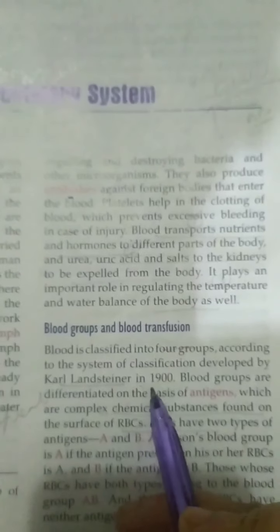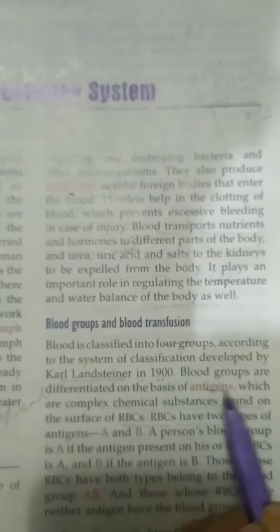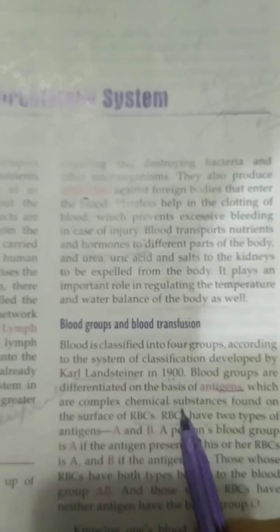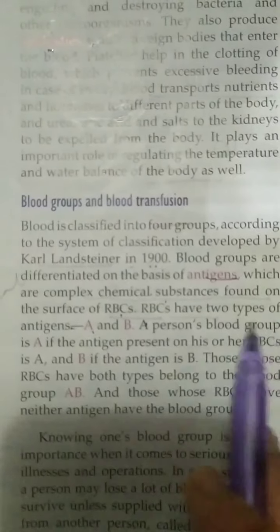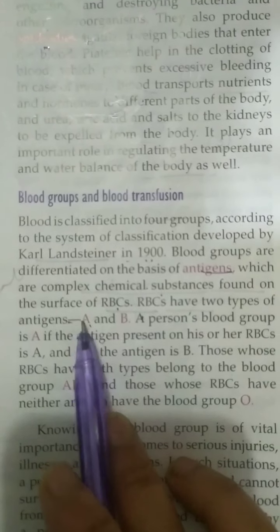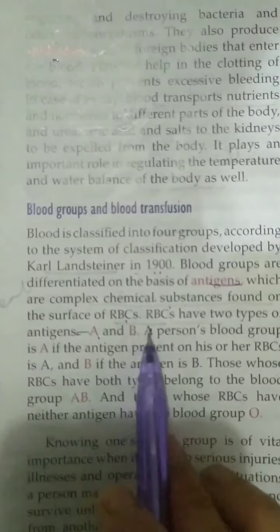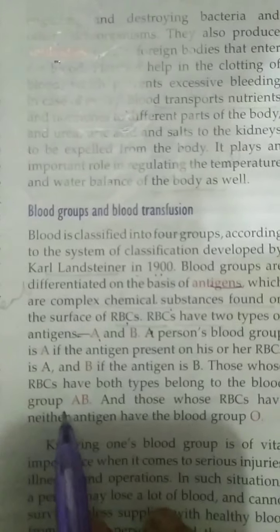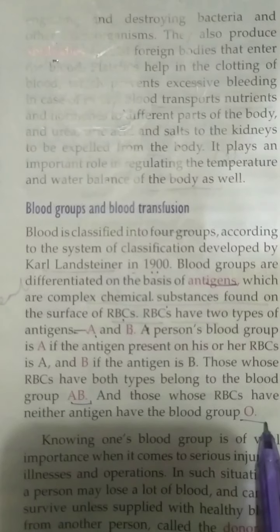Karl Landsteiner in 1900 classified the blood groups. Blood groups are differentiated on the basis of antigens, which are chemical or complex chemical substances found on the surface of RBCs or red blood cells. Basically we have two types of antigen, antigen A and antigen B. A person is of blood group A if antigen A is present, and a person is known as B blood group if antigen B is present. Those who have both types of antigens are known as the AB blood group, but those who don't have any antigen are known as the O blood group.